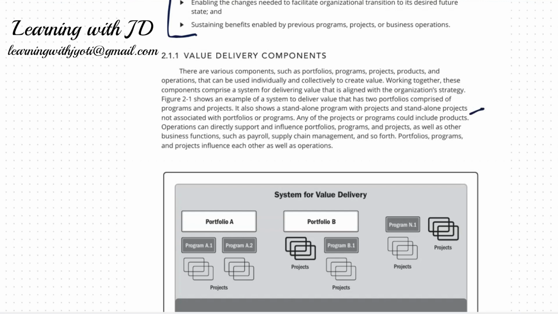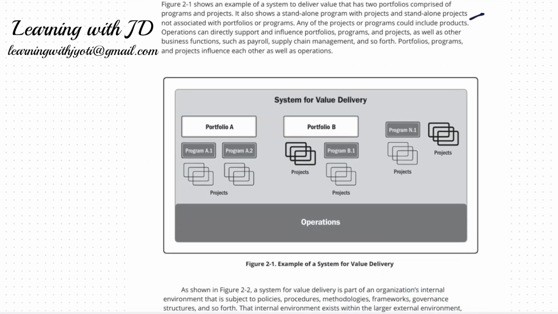Portfolio, program and project influence each other as well as the operation. If you see in this particular diagram, there are certain things which will work individually as well. However, there are certain which will fall into a part of one portfolio or more than one portfolio, and then everything put together is part of the operations team.